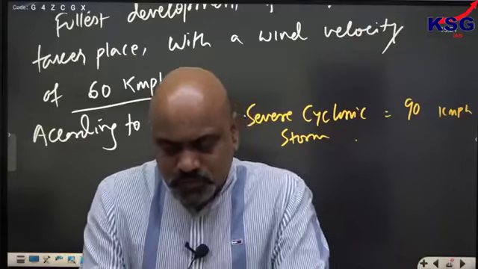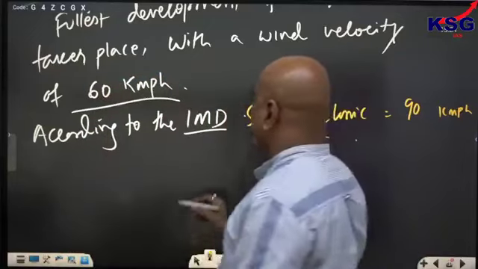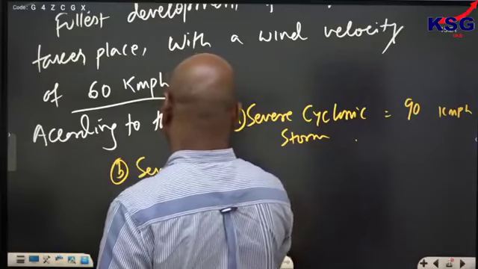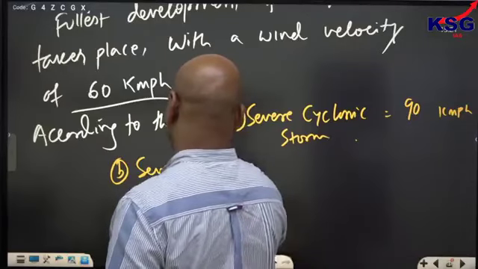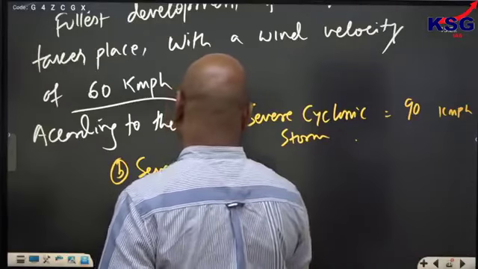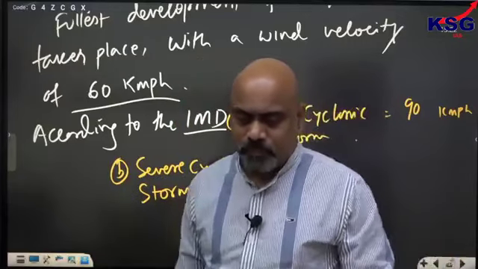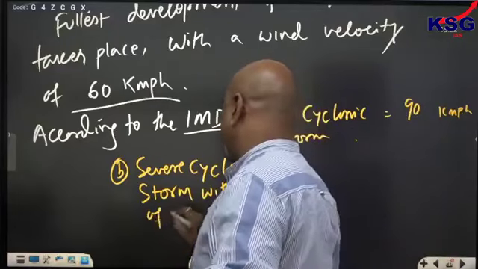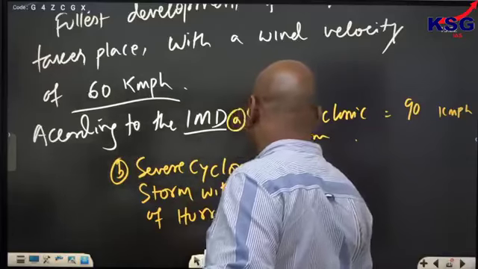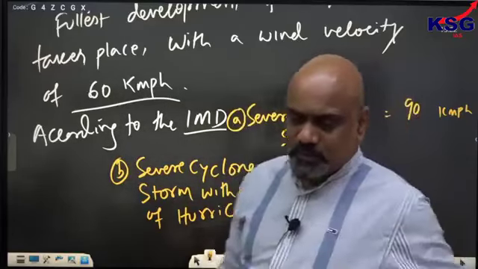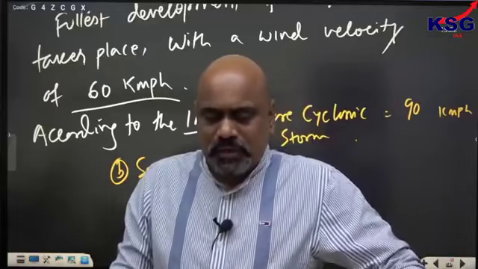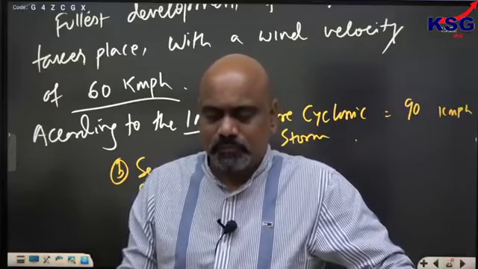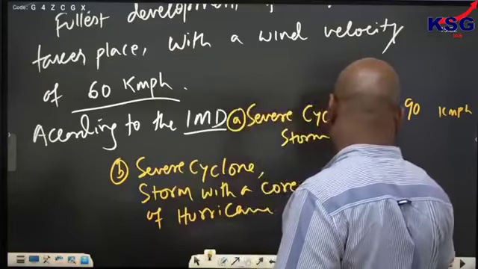Severe cyclone storm with a core of hurricane: if it is 120 to 220 km per hour, 120 kilometer per hour.